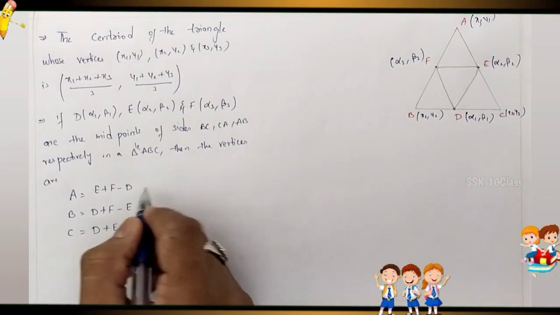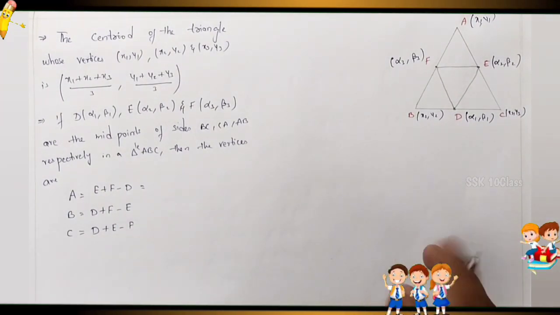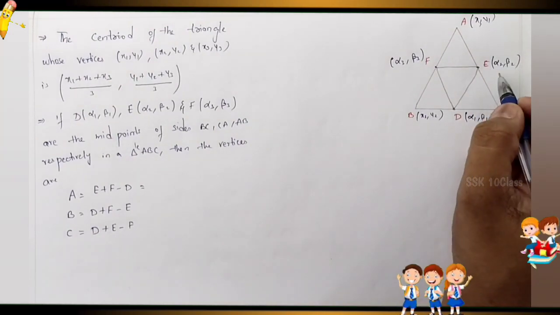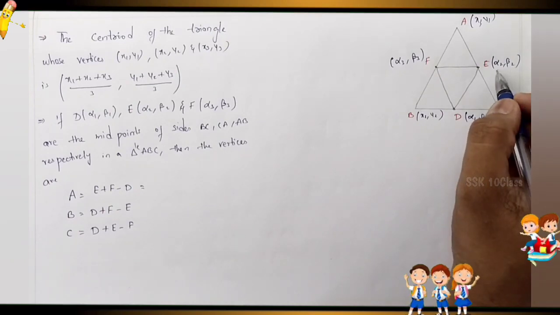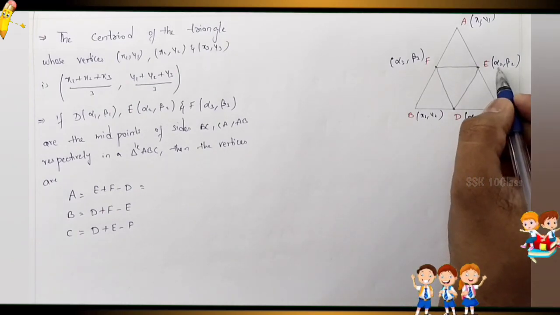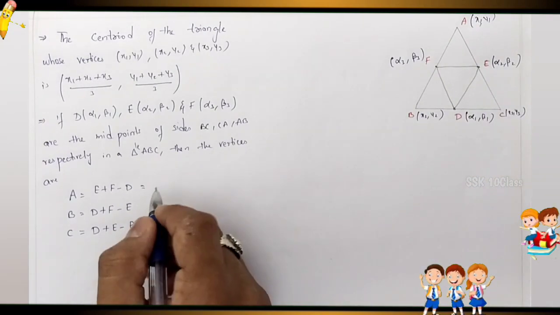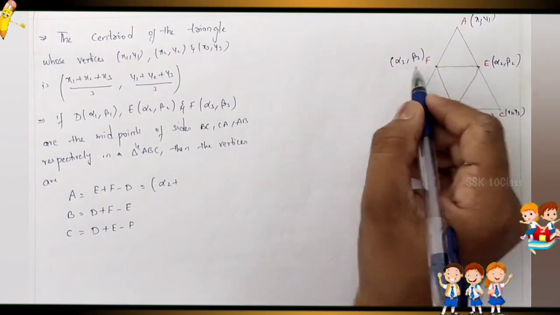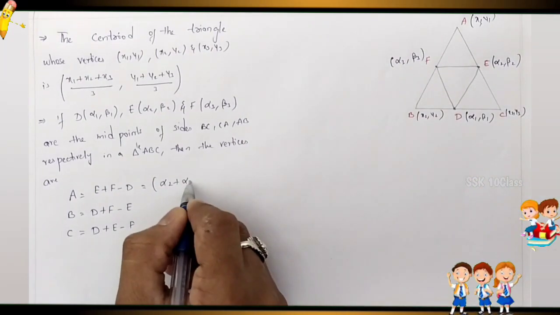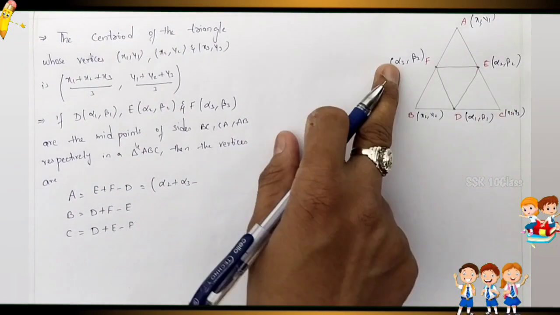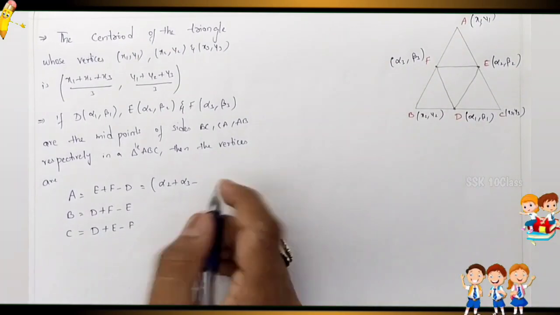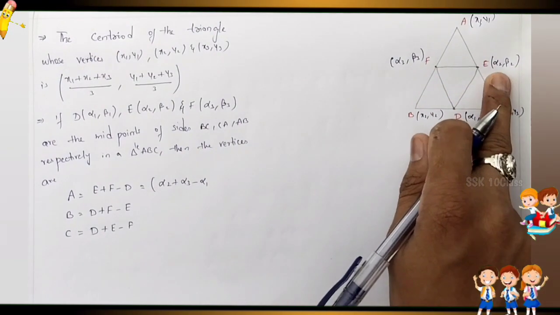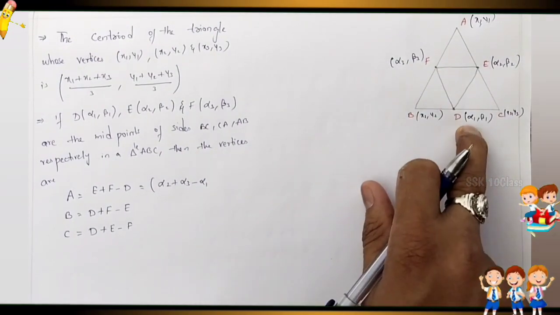So how will we get it now? See the A value. The first variable you take for the X coordinate and then the Y coordinate. First value is alpha 2 plus alpha 3 minus alpha 1.